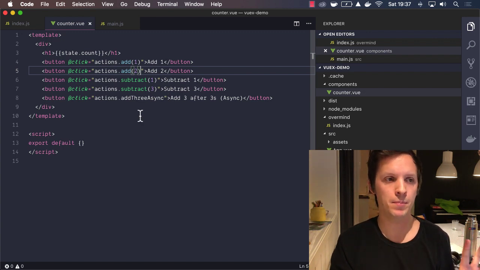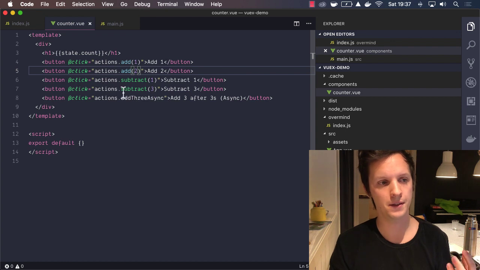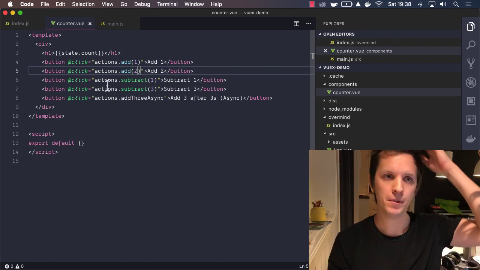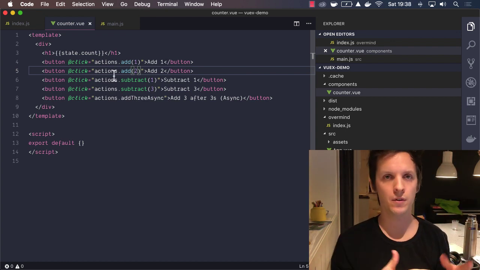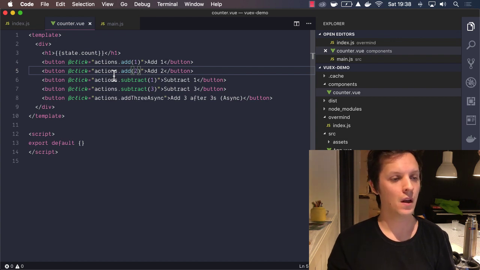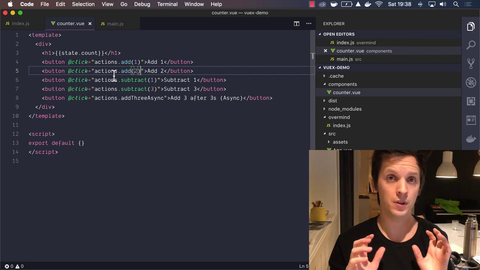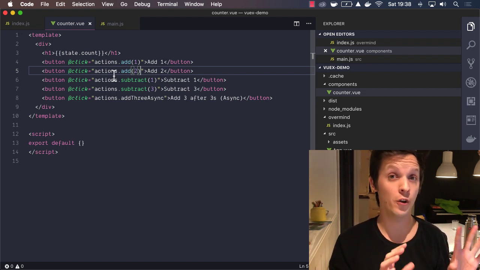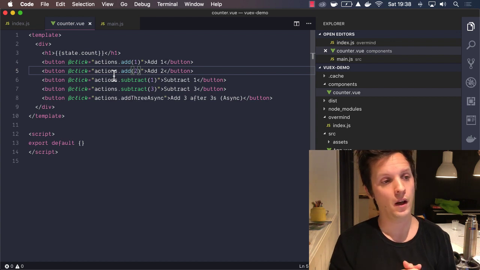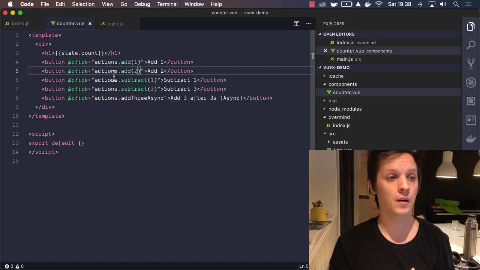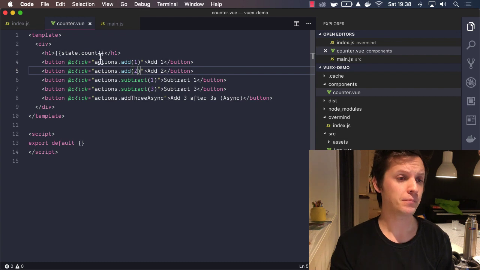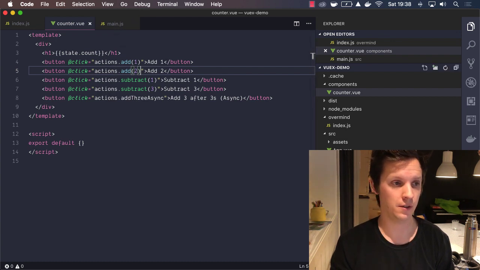Now, what happens when you add this plugin? That's like the next question to answer. And what happens is that it adds a mixin to every single component. And that mixin exposes a state, an actions, and an effects property. And also an Overmind property. You can change this. I'm not going to go into that. But I want just to show you what it actually does.